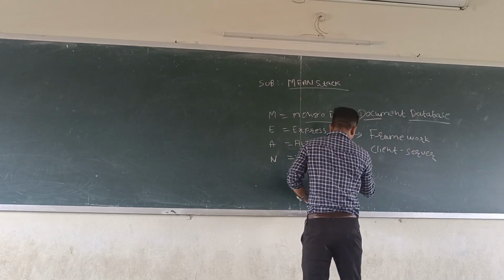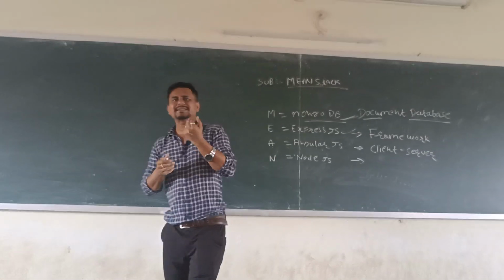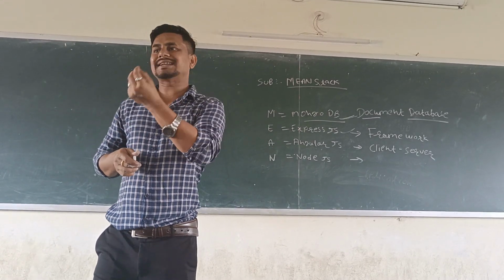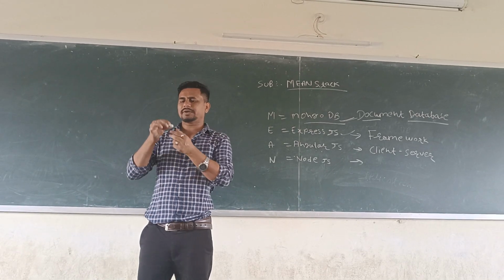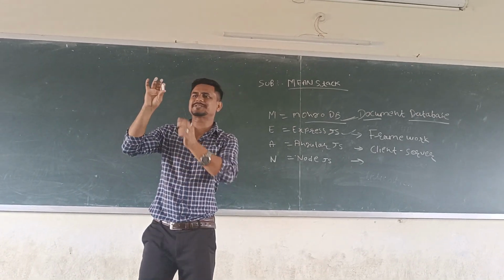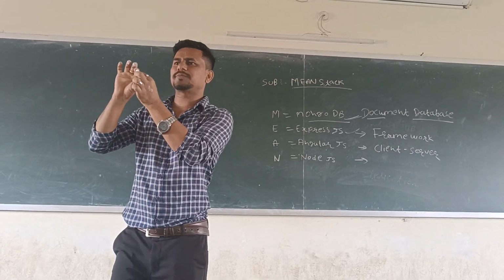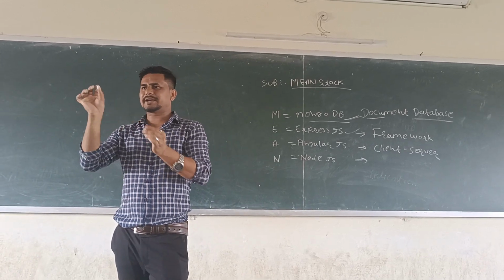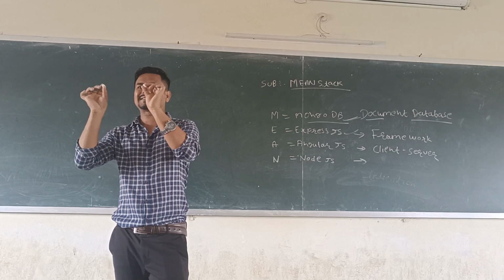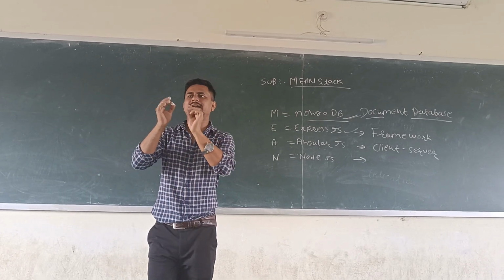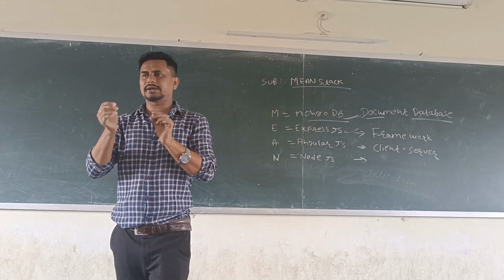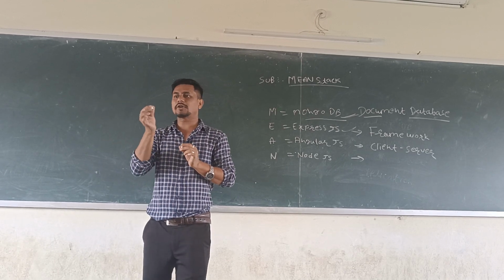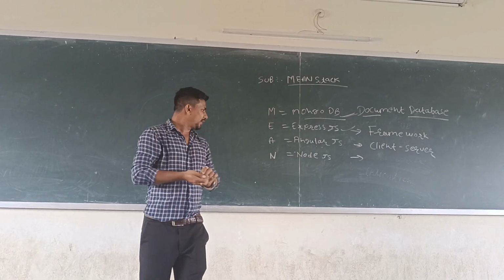Next one is Node.js. A node is a small unit of code or small unit of data, one piece of job, like a small unit test. When we combine them, each is a separate node, because in unit testing both are units. A node is a small collection of information. That is what we call a node. So that is Node.js.